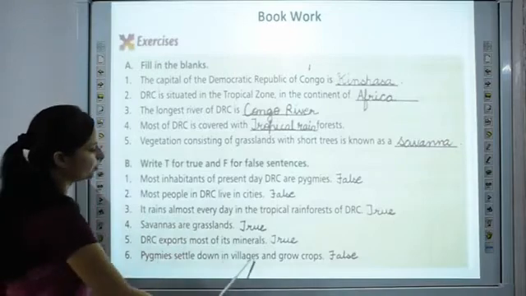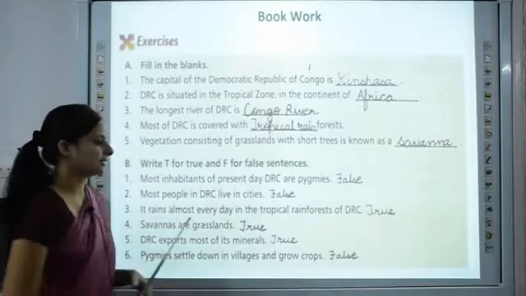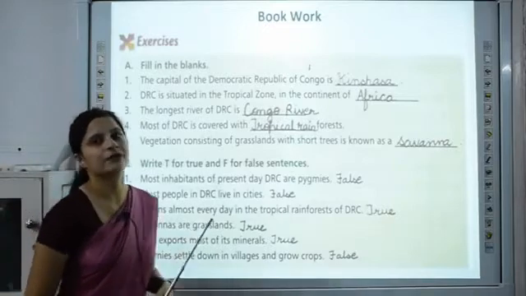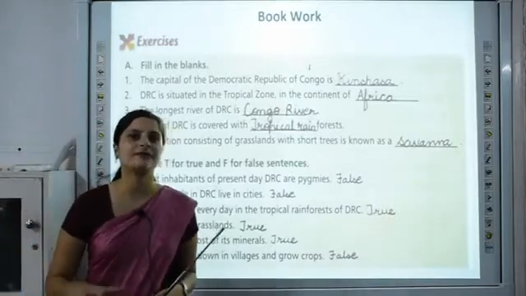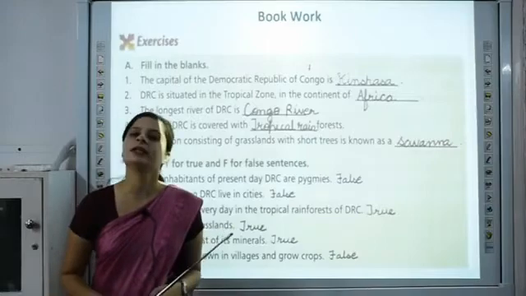Pygmies settle down in villages and grow crops. The statement is false. They keep on wandering from place to place, and wherever they live, they build camps which they leave within few weeks.